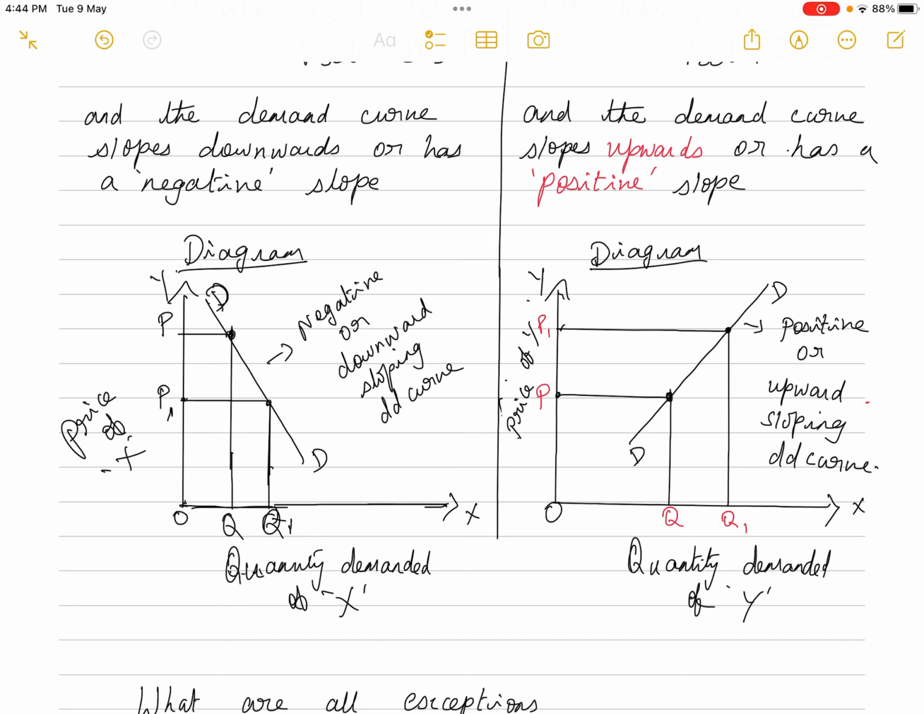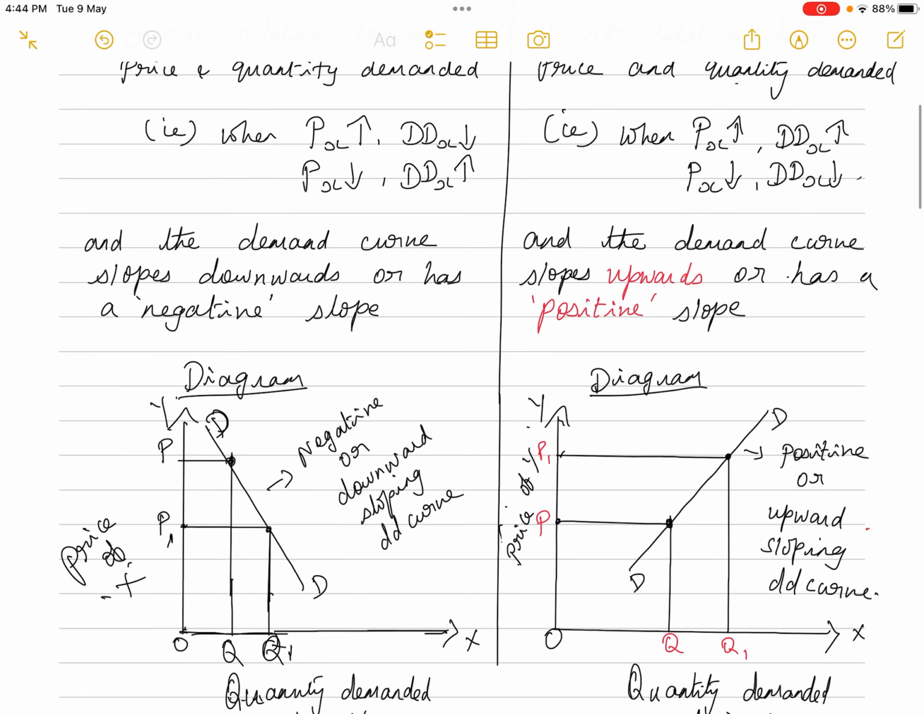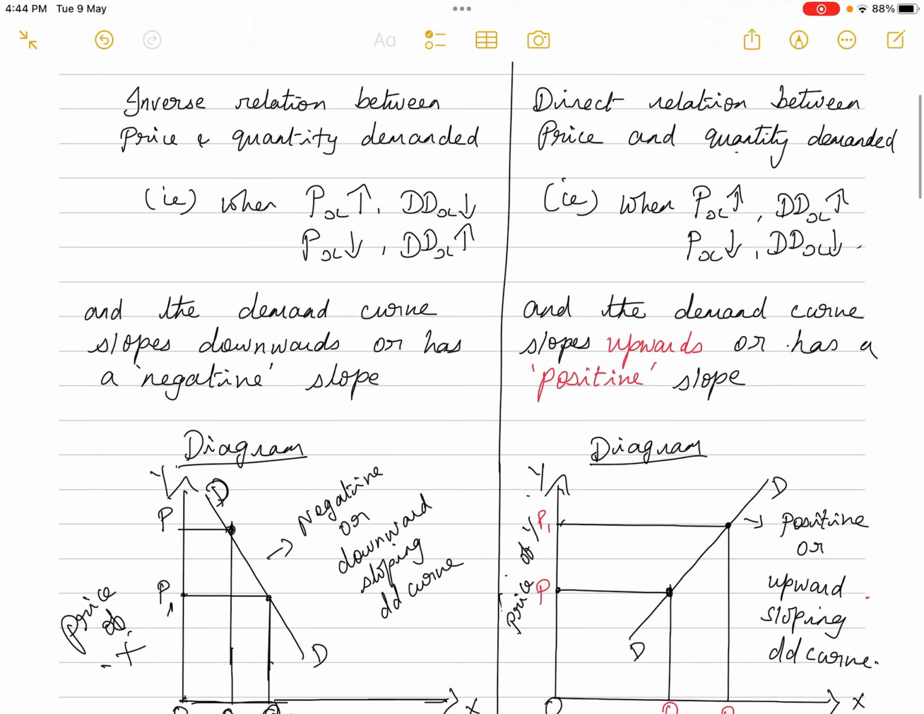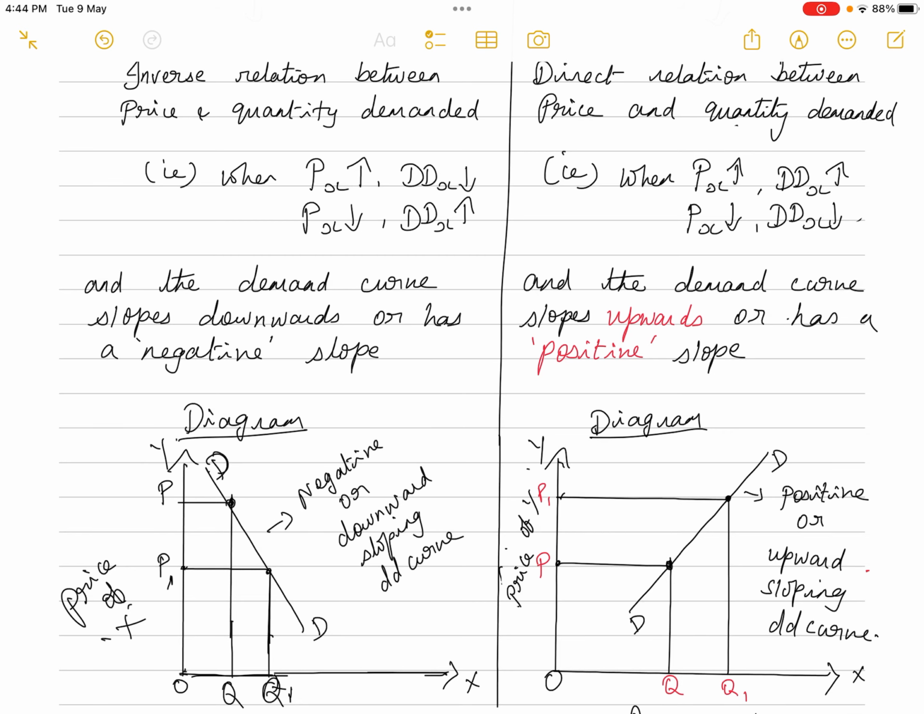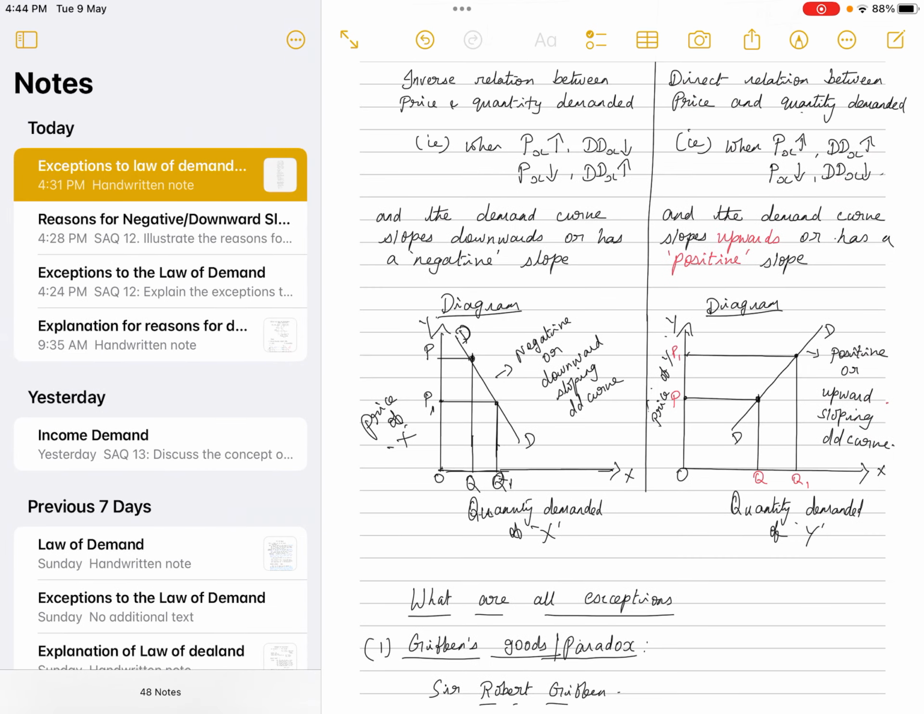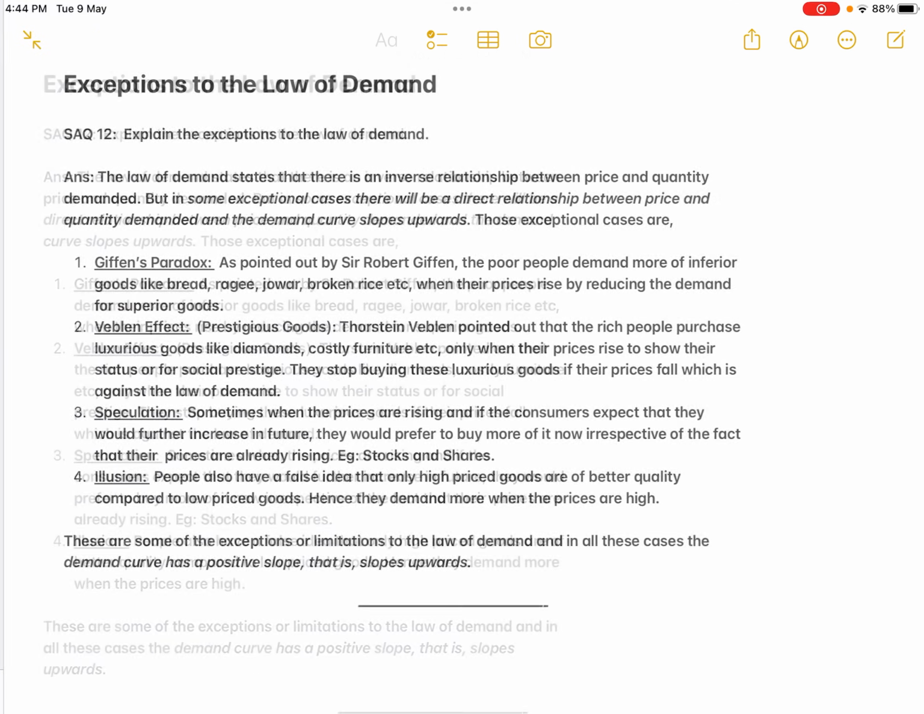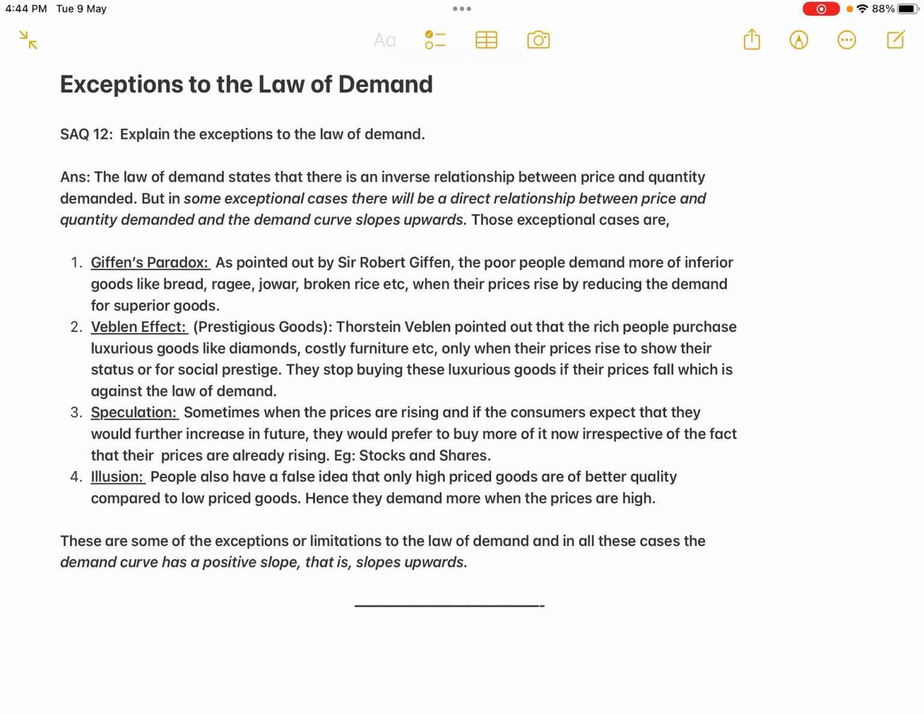So this is the diagram. On the left hand side, you can see the normal law of demand downward sloping diagram, but in all these exceptional cases, the demand curve will slope upwards. Okay, now we will move on to the main answer. So SAQ 12, explain the exceptions to the law of demand.